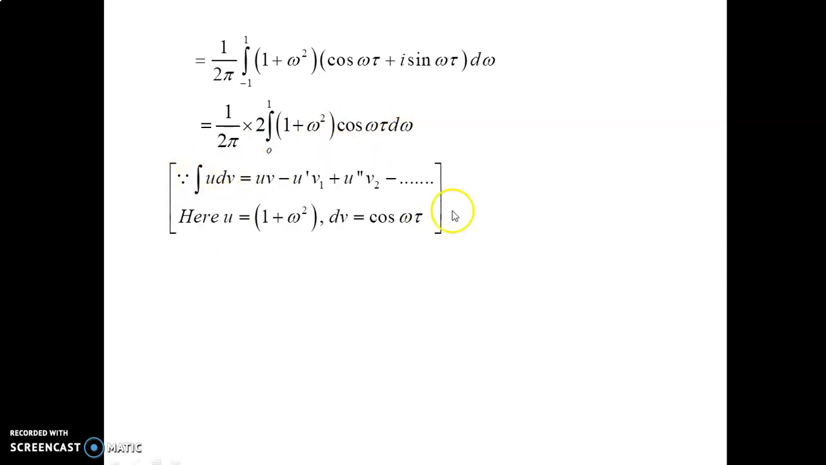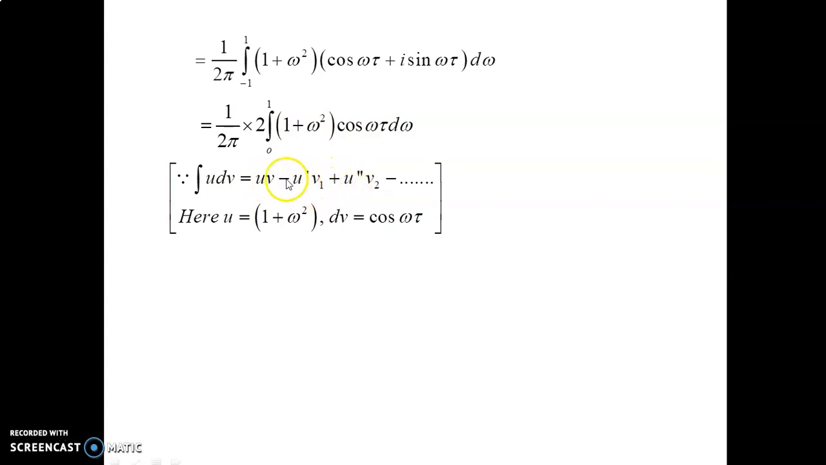Now, using this basic formula, the integral of u dv form: this is u, this is dv. These are both functions of omega. So the integral of u dv is uv minus u dash into v1. Here u dash is the differentiation of u, and v1 is the integral of v.